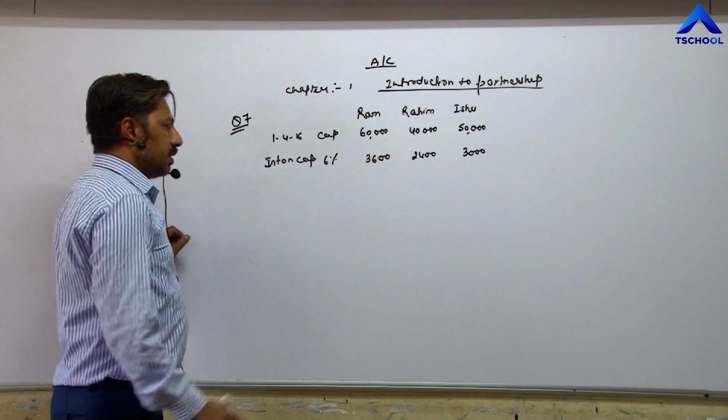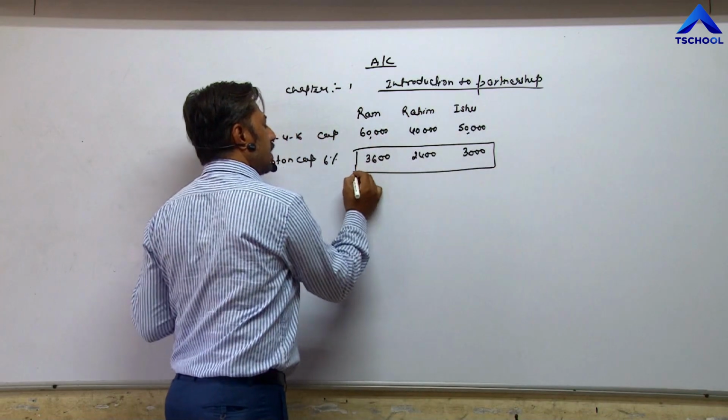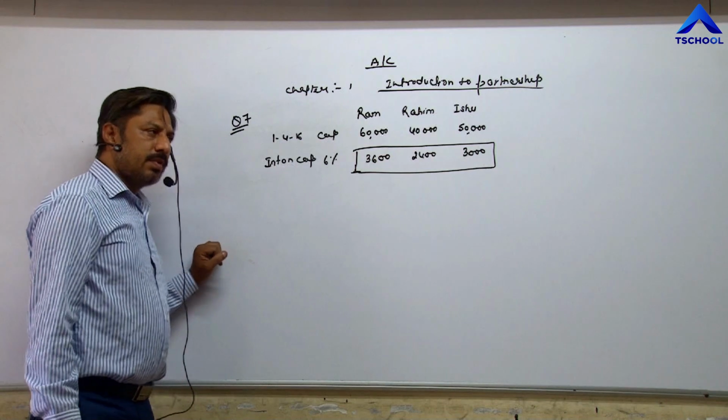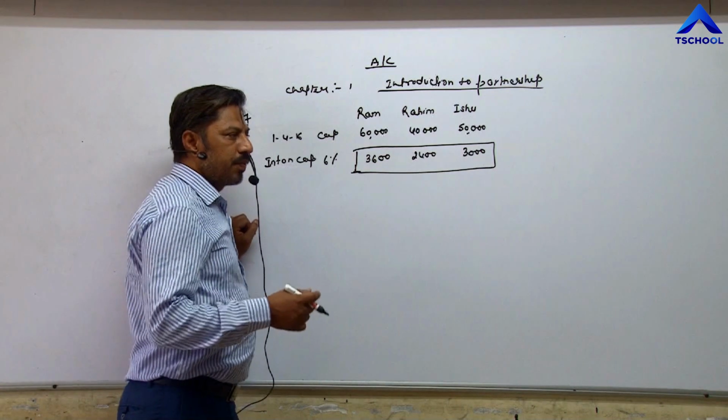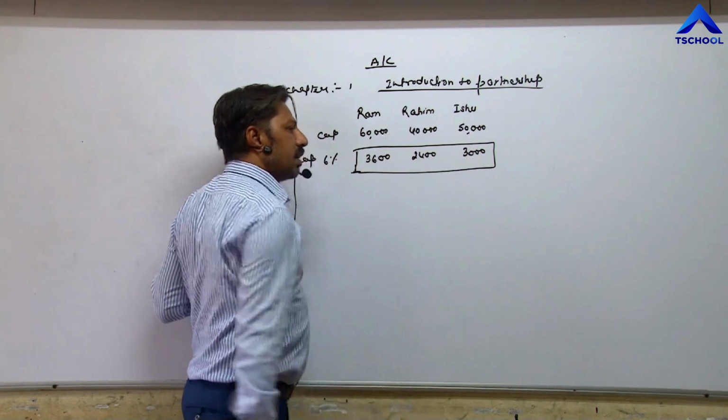This is interest on capital. This amount was not taken by the partners. They have distributed the profit. After distributing profit, they come to know that they have not taken interest on capital.